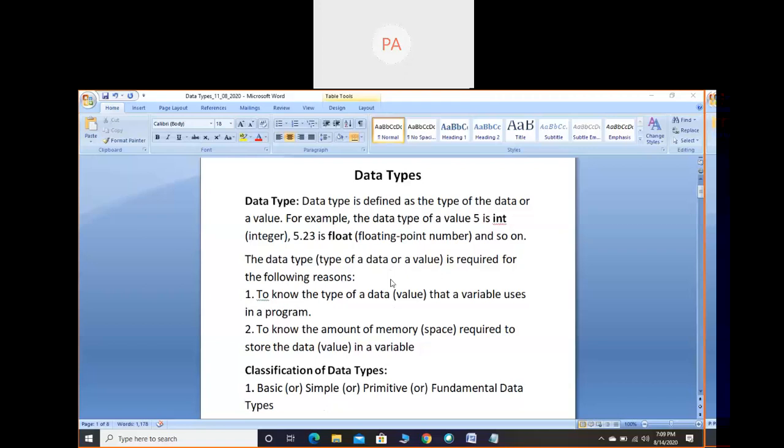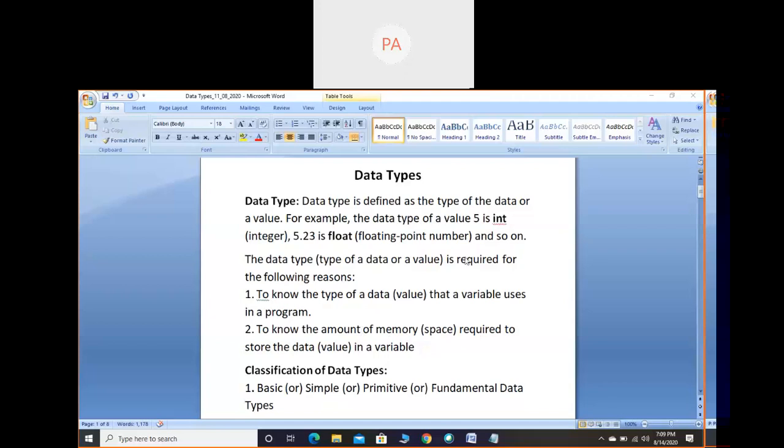If you consider calculators, small letters, those things are different. Okay, so we have to know what type of data, what type of value we are giving for the computer. So, to know the type of the data that a variable uses in a program. Values are stored in a variable. So for a variable, we should tell which type of data we are giving. Next thing is to know the amount of memory required.